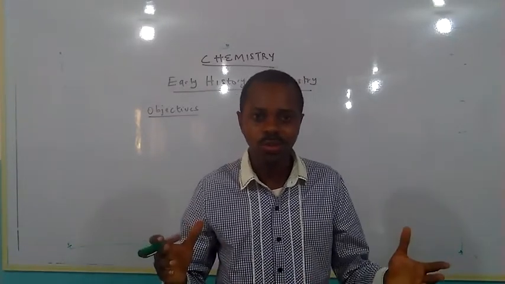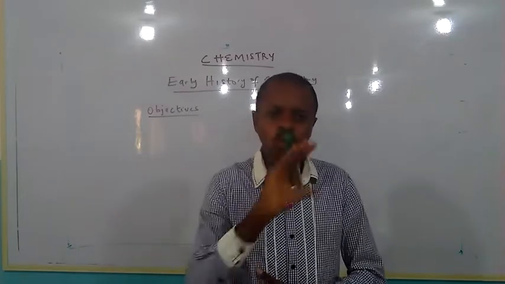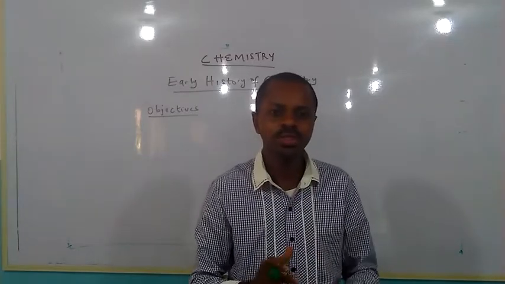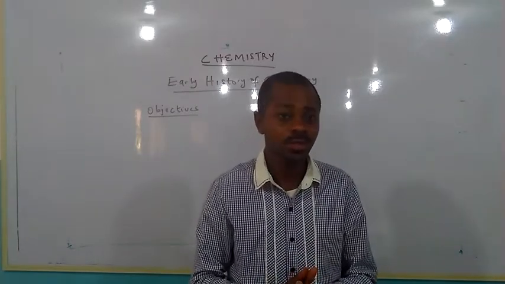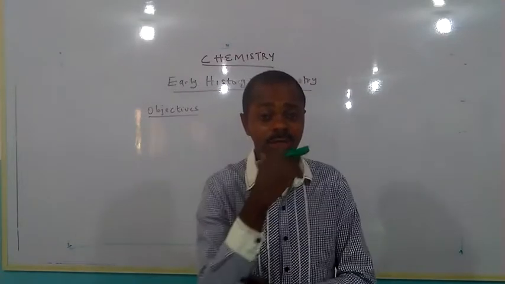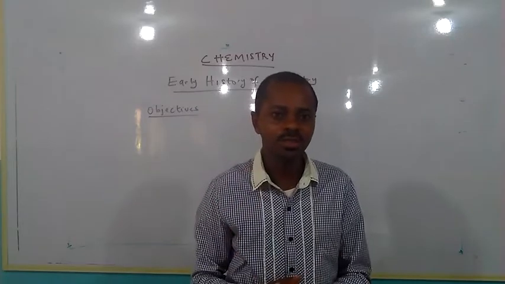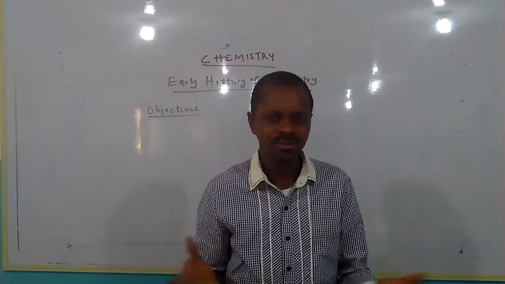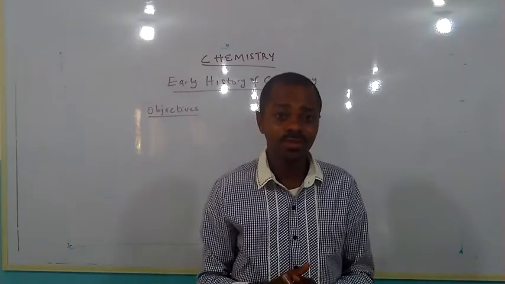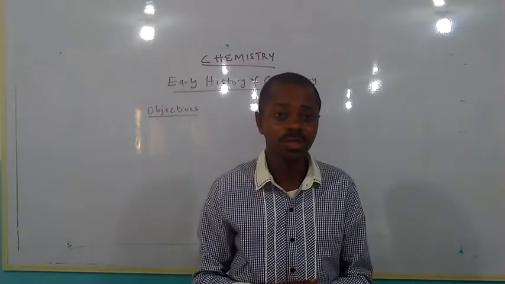Most of chemistry is all about chemical reactions, which bring about chemical changes. The question now is, how do these chemical changes occur, and why do they occur? These are some of the questions we're going to be looking at today.